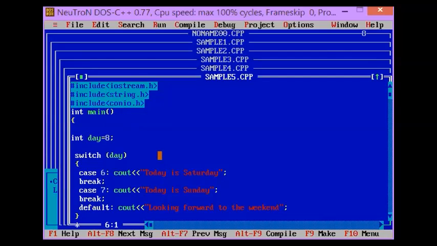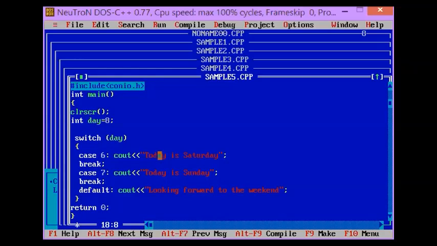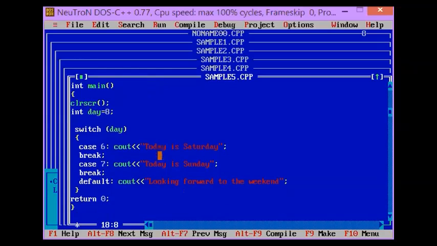Then we have here clear screen, clrscr, and then int day is equal to 8. Then we have here switch, and then open and close parenthesis for your expression. Most of the time, whatever we declared in our variable declaration, we use as the expression for your switch. So case 6, cout today is Saturday, and then break. Case 7, cout today is Sunday, and then default, cout looking forward to the weekend.